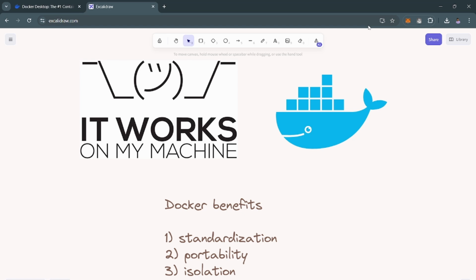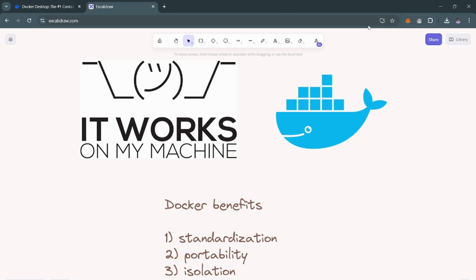You guys have all heard about "it works on my machine." In a production scenario, let's suppose you're working on a team and multiple people have multiple OSs and they are developing an app. Let's suppose your coworker has Mac, another coworker has Linux, and you have Windows, and you are building an application on Windows, and they are using other OSs. So your app can crash on their OS. In this scenario, your application is very tightly coupled with your OS.